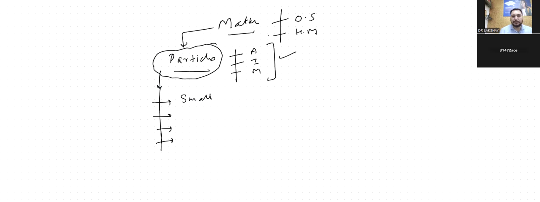Let me sum these up for you. First, they are small in size. Second, they are continuously moving. The next thing is they have space between them. And the last one is they attract each other.